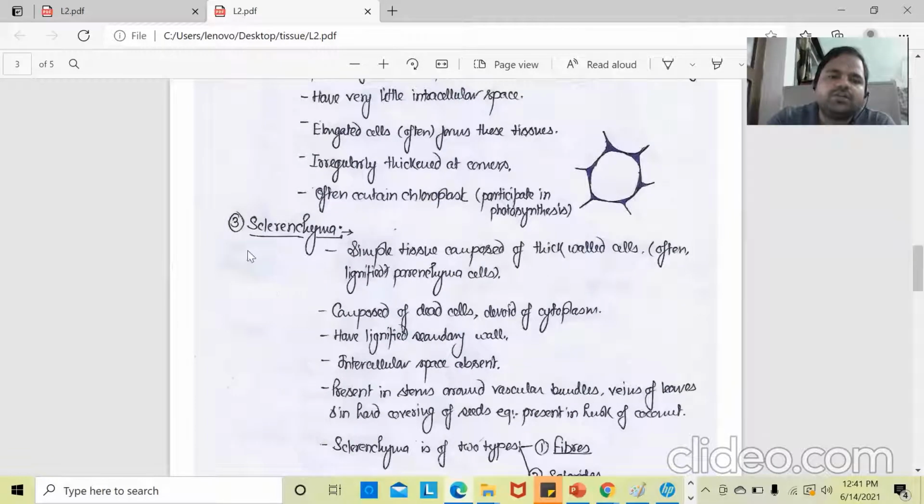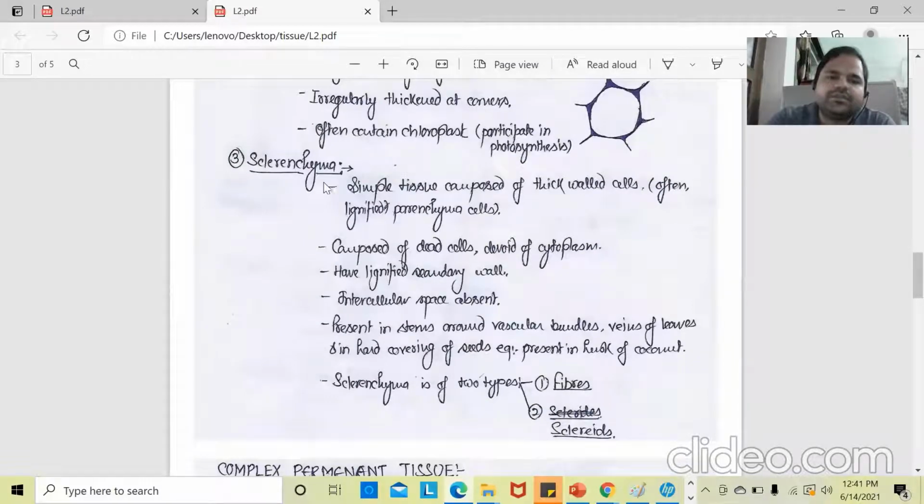Now we'll talk about the third type of cell under simple permanent tissue. These cells are called sclerenchyma. We will see the characteristics of sclerenchyma cells. They are simple tissues composed of thick-walled cells. We can see that these cells are homogeneously thick walled, made of lignified parenchyma cells. In these cells, the parenchyma cells lignify and form the sclerenchyma.